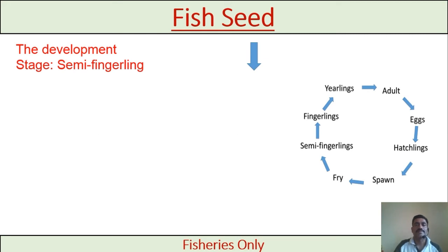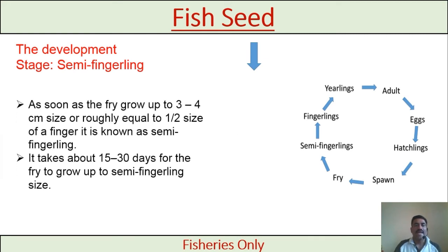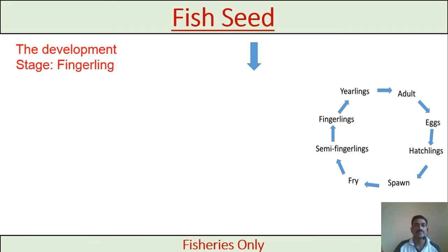Then the fry becomes a semi-fingerling. As soon as a fry grows up to 3 to 4 centimeters, roughly equal to half the size of our finger, it is known as a semi-fingerling. It takes about 15 to 30 days for a fry to grow up to semi-fingerling size. This is the developmental stage.